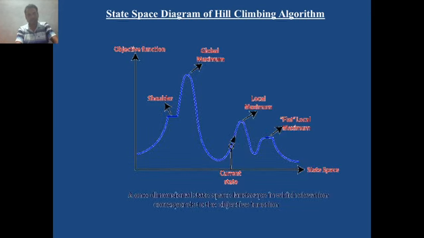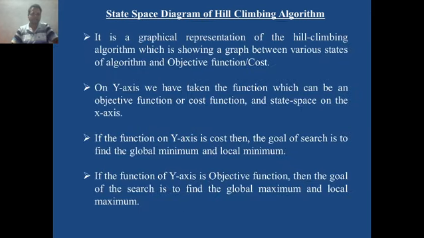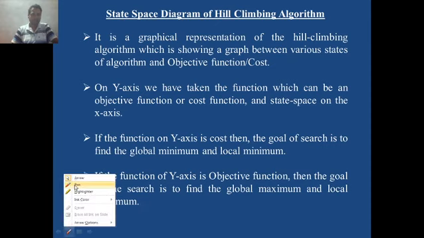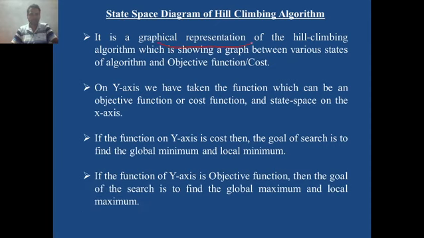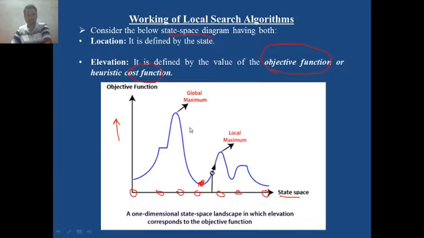Okay, so this is a state space diagram. What exactly is it? A state space diagram is a graphical representation of the hill climbing algorithm, showing a graph between various states of the algorithm and the objective function or cost. States on the x-axis, objective function or cost on the y-axis, which we discussed in the previous diagram.